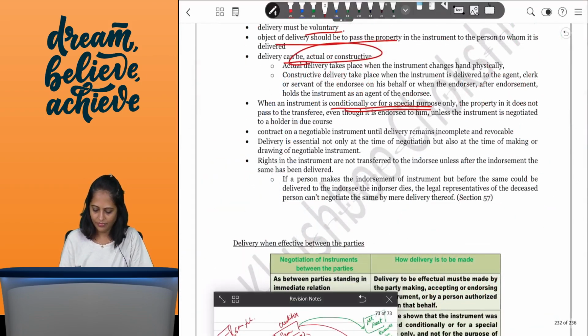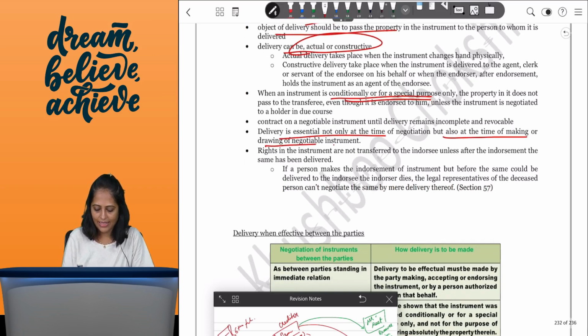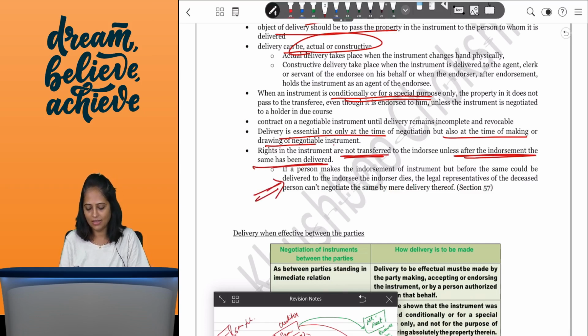Then, delivery is essential not only at the time of negotiation but also at the time of making or drawing the negotiable instrument, and rights in the instrument are not transferred to the endorsee unless after the endorsement the same has been delivered. So if the person dies, this is the section number which talks about the example which is asked in the examination. So if the person dies, the legal representative cannot negotiate it by only delivery. They have to endorse and then deliver.